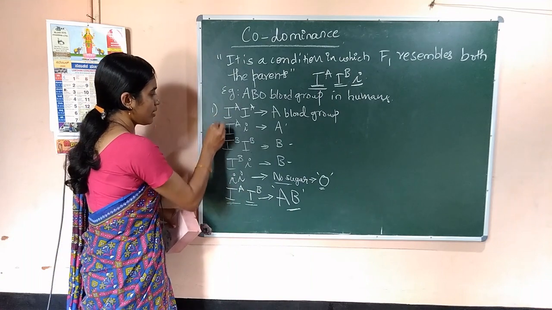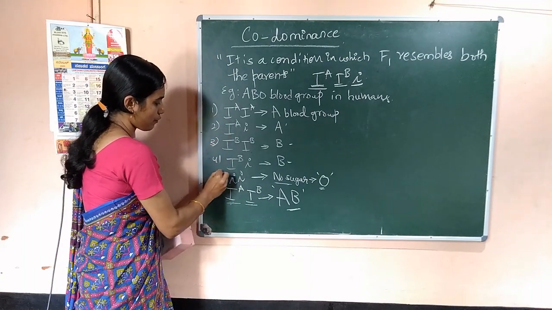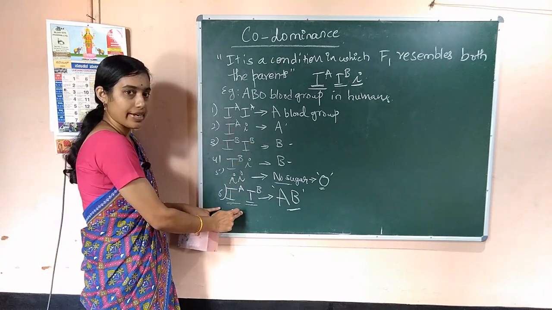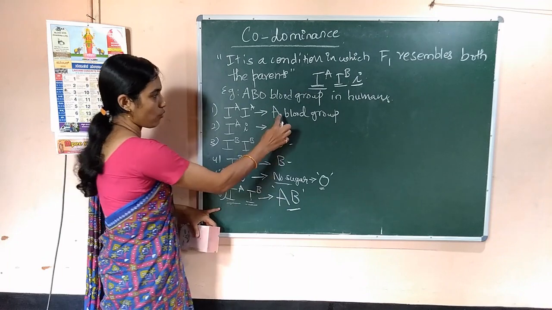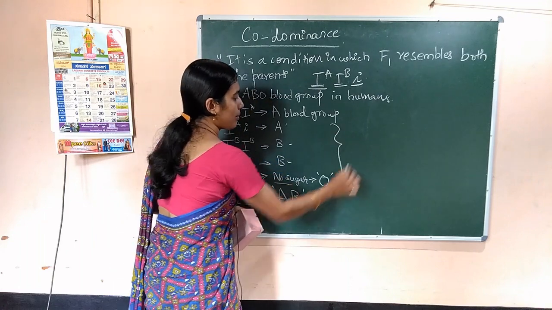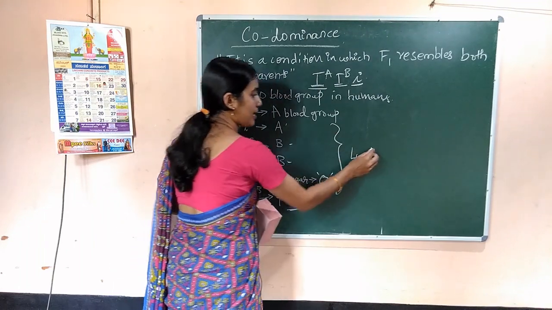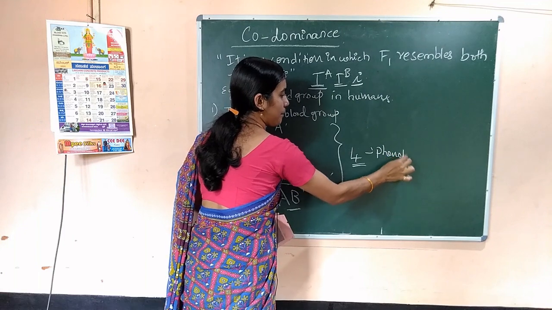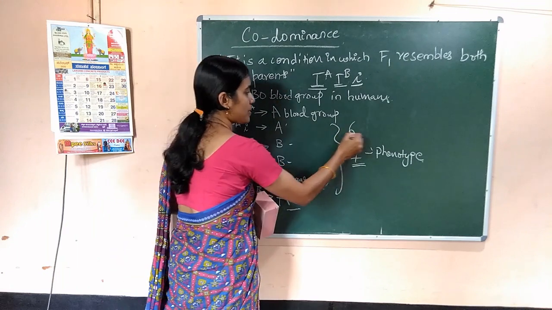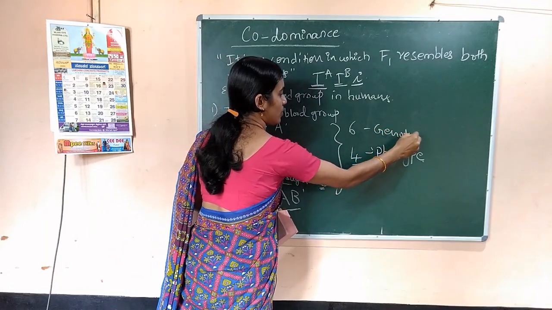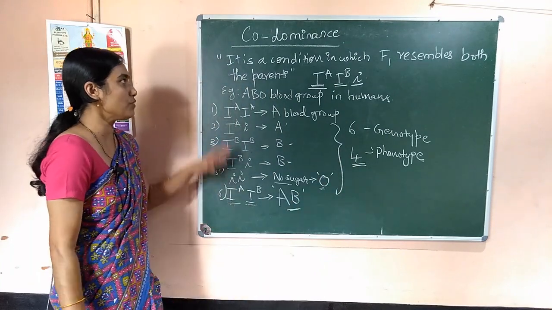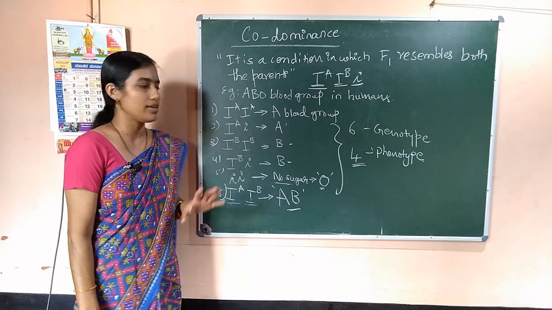So, there are 6 genotypes, and how many blood groups? 1, 2, 3 and 4, right. 4 types of blood groups, that is nothing but the phenotype. So, 6 genotypes result in 4 phenotypes.